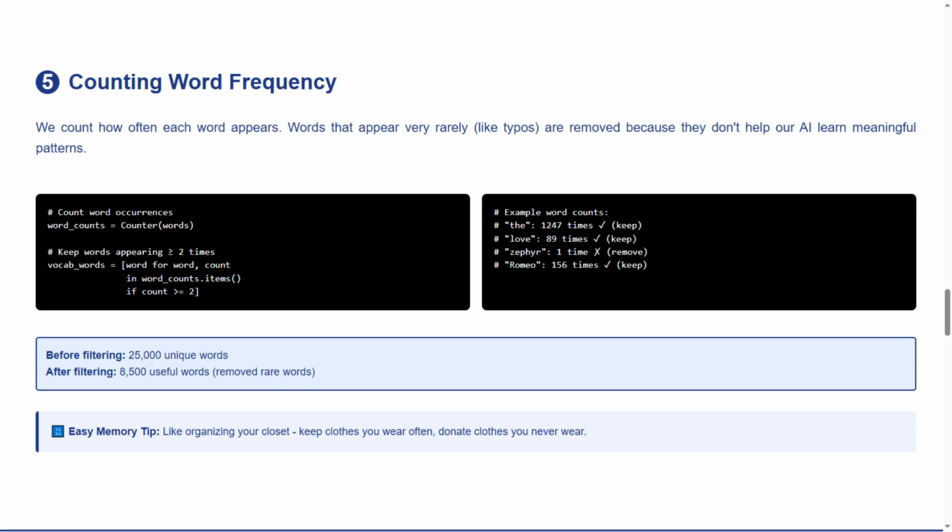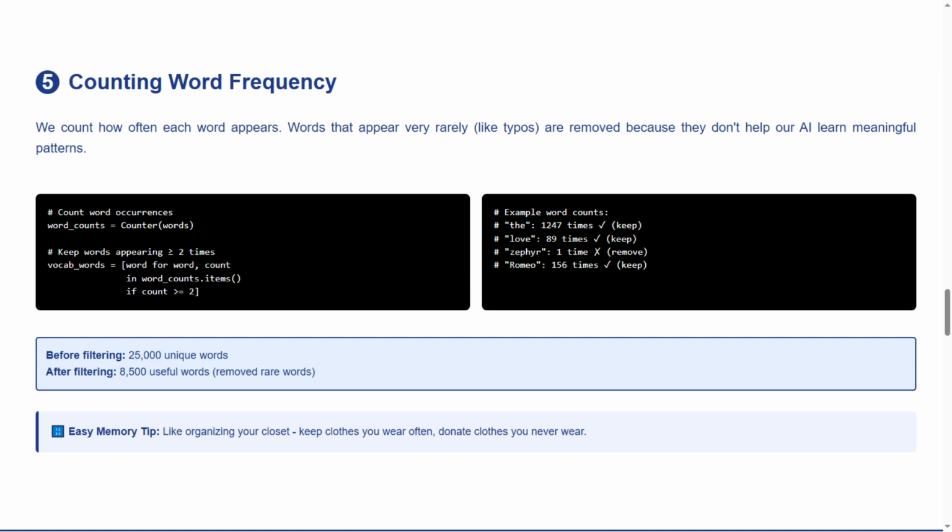Here's where we become word detectives. We're going to count how often each word appears in Shakespeare's works and make smart decisions about which words to keep. Our code uses Counter to tally up word occurrences, then keeps only words that appear at least twice. Words like "they" appear 1,247 times. That's important. But "Zephyr" appears only once, probably a typo or very rare word.